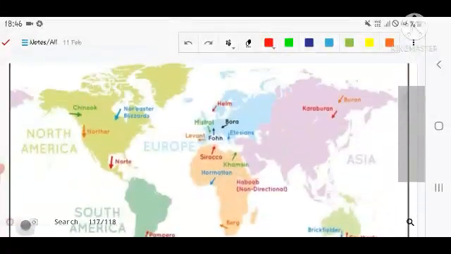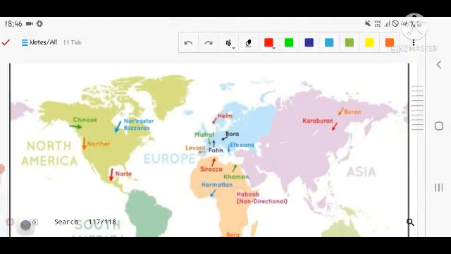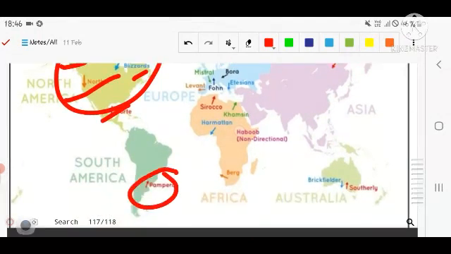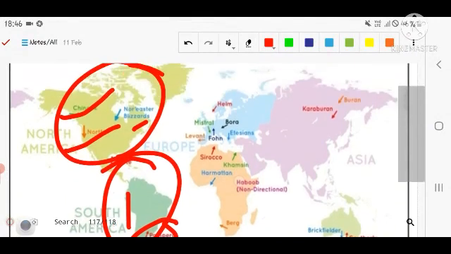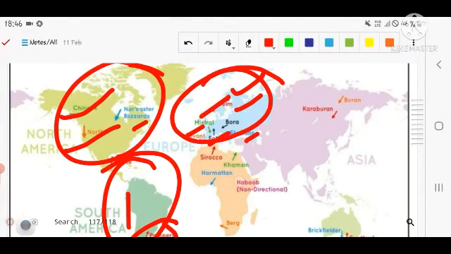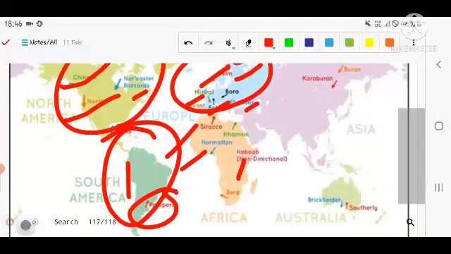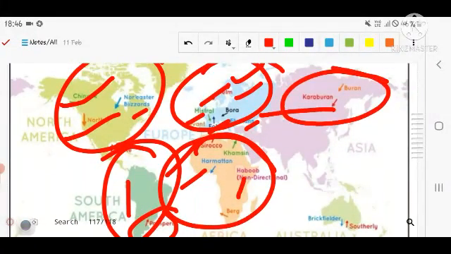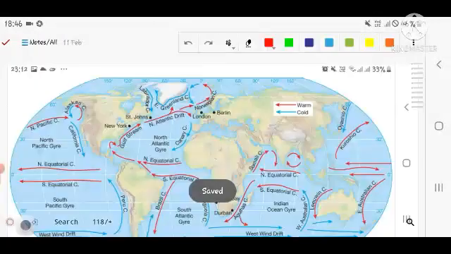Let's see the important local winds that are found around the world. For example, Chinook, Norte, blizzard in North America. In South America, Pampero and Zonda. For example, Foehn, Bora, Mistral, Levanter in the Eurasia region. Sirocco, Khamsin, Harmattan, Haboob, Berg are found in the Africa region. Buran and Karaburan in the Asia region. Brickfielder and Southerly in the Australia region. Let's see the next thing.